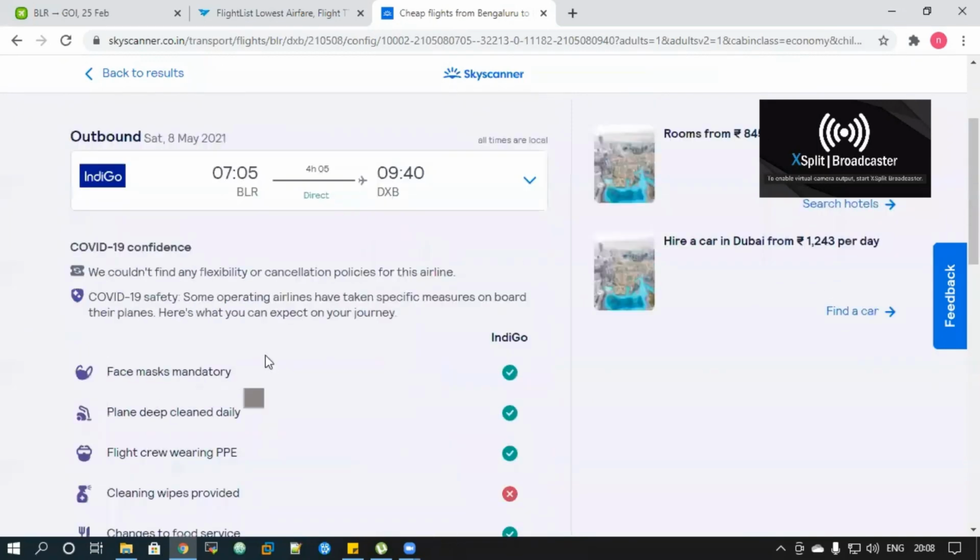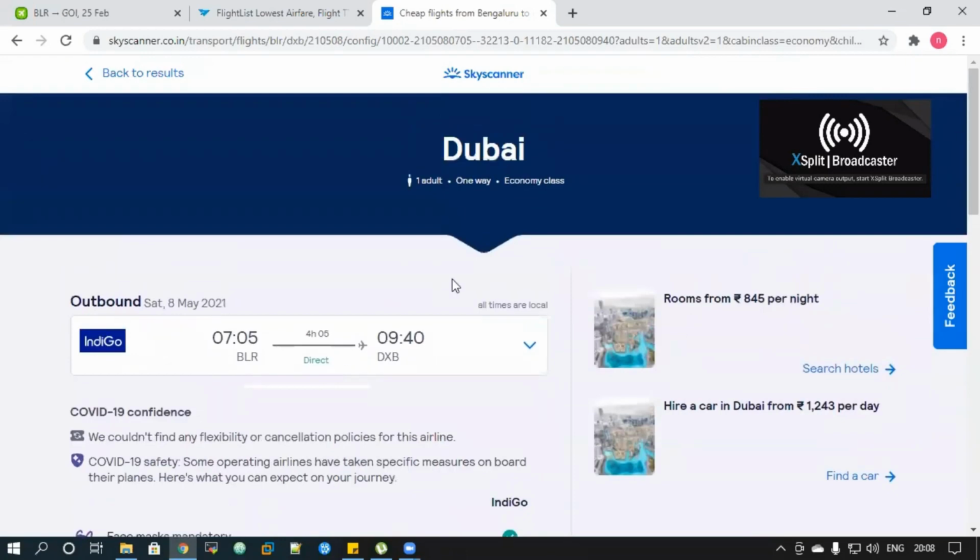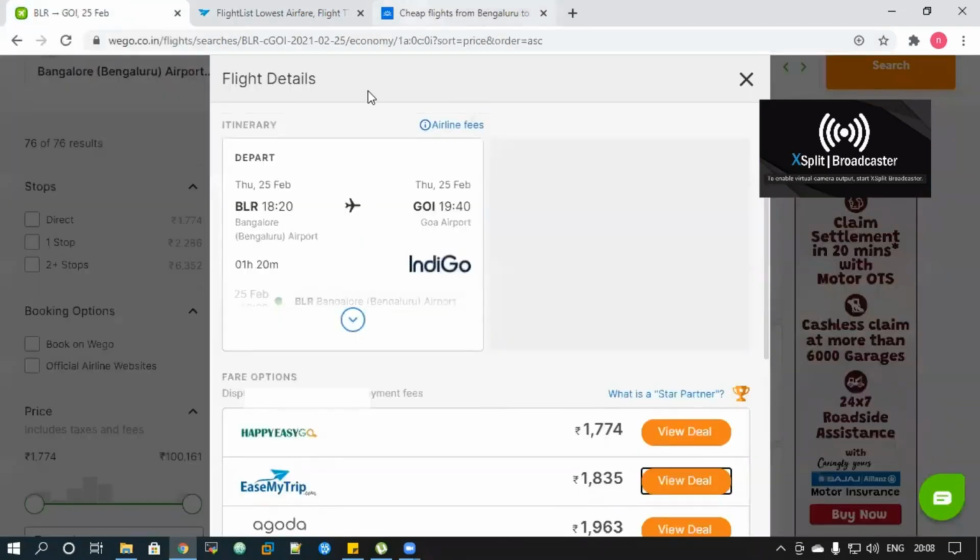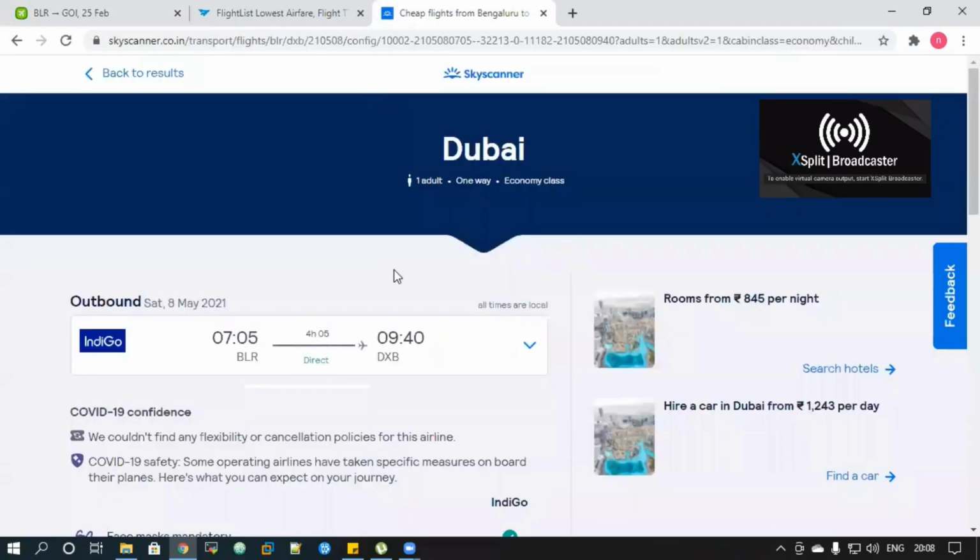So if you are already stuck with one website and you want to book the flights and you have the deals, you can go with that, but I would recommend you to check on Wego flights or Skyscanner first before you jump onto your particular website which you are trying to book.